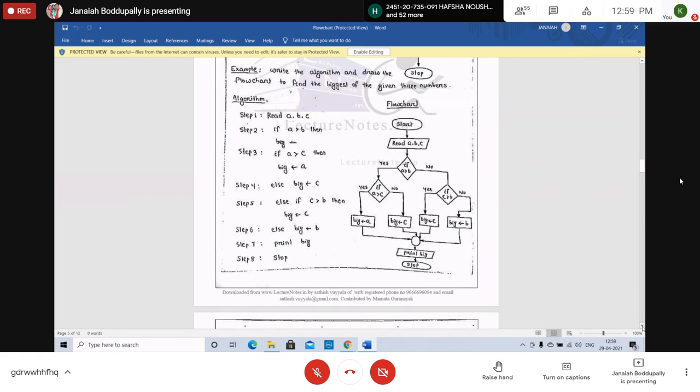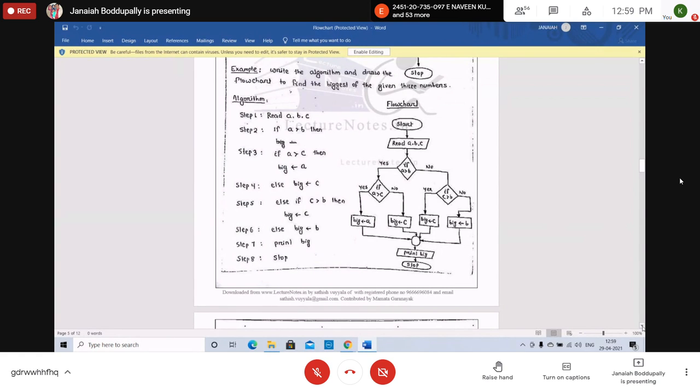Take the 3 values: start, take a, b, c values. If a is greater than b, then compare a with c. If a is also greater than c, a is the biggest value; else c is the biggest value, because already a is greater than b. If c is greater than a, then c is the biggest value. Else compare c with b. If c is greater than b, then c is the biggest value. Else b is the biggest value.